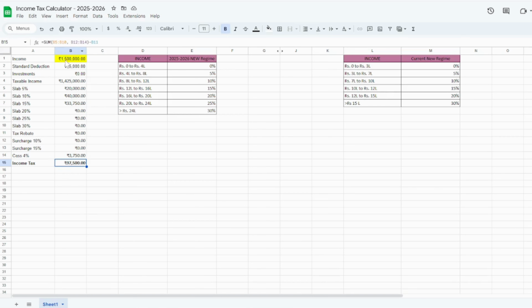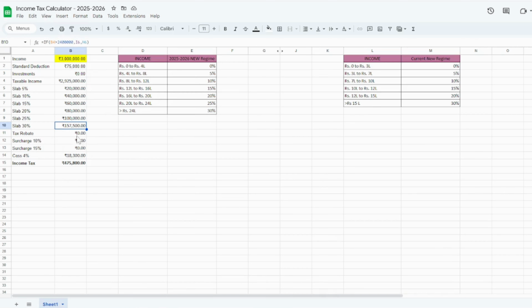Now, if someone has an income of say 30 lakh, then he has to pay an income tax of 4,75,800. Similarly, he will be in all these tax brackets. From 0 to 4 lakh, he will not pay any tax, whereas above 24 lakhs, he has to pay 30%. So that's how I have calculated all the tax slabs.